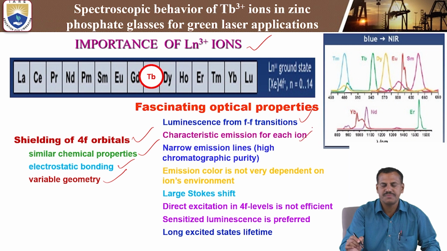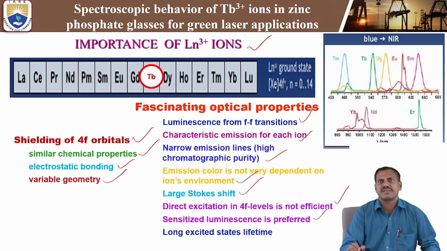Next, the characteristics of emission for each ion: narrow emission lines and high chromatic purity. Emission color is not very dependent on the ion's environment. There is a large Stokes shift. Direct excitation in the 4f levels is not efficient, so sensitized luminescence is preferred. Finally, long excited state lifetimes.